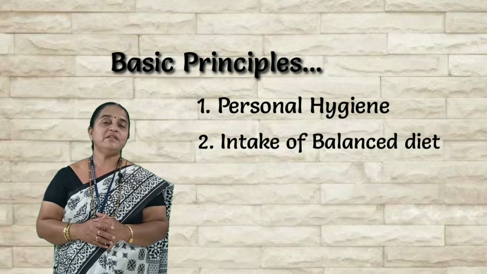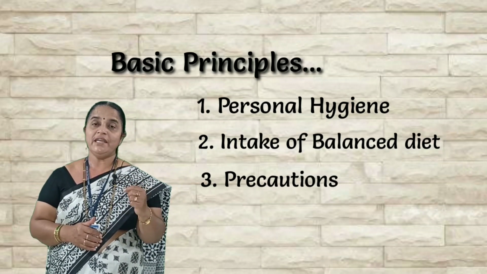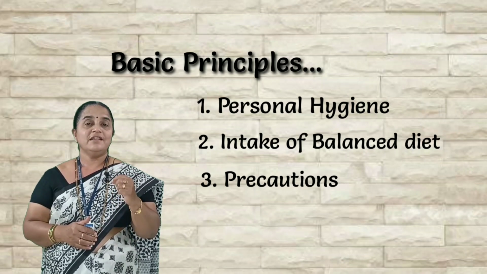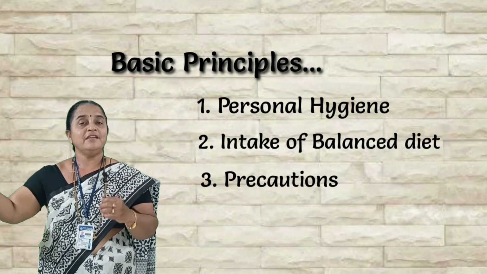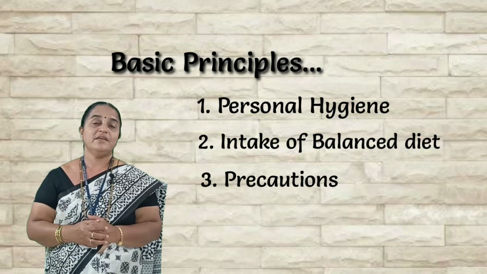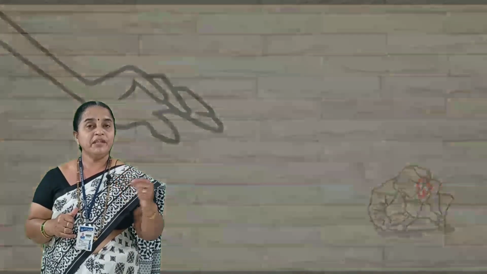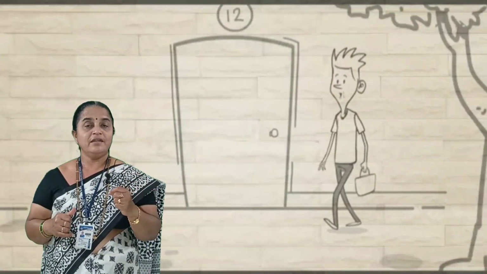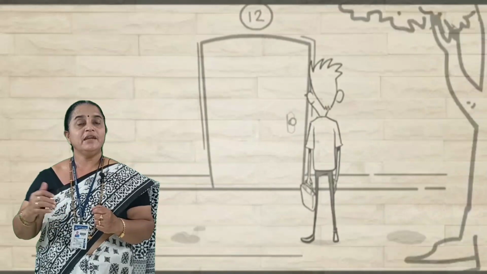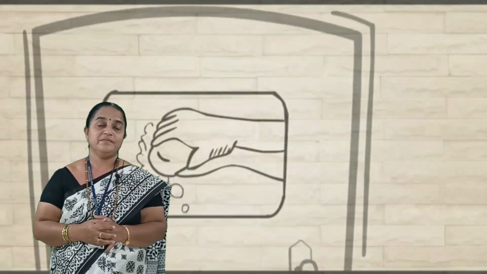maintained. Number three, we need to take precautions by taking vaccines. These vaccines we will discuss in a further topic after learning immunity. We have to consult the medical experts for the primary symptoms so that diagnosis will be early and treatment will be faster.